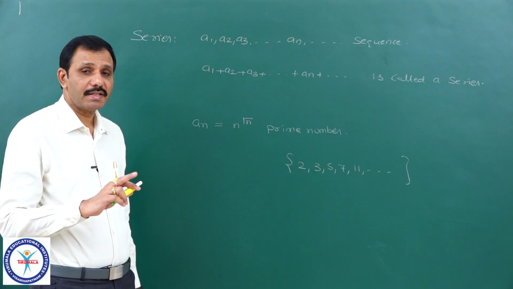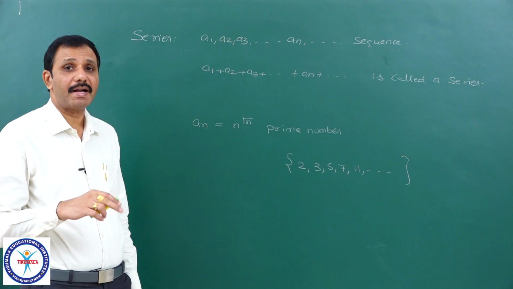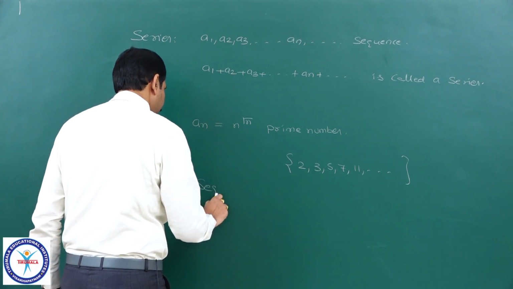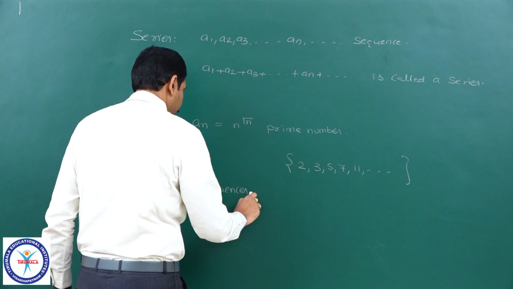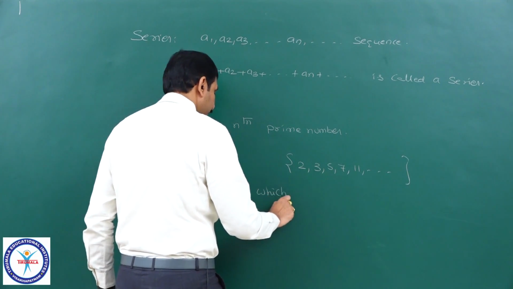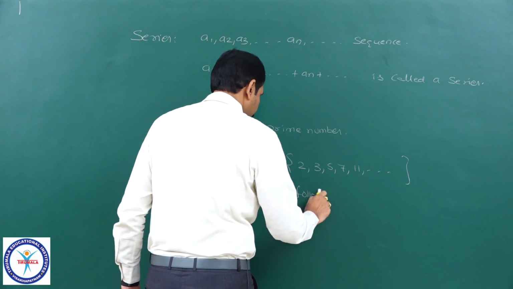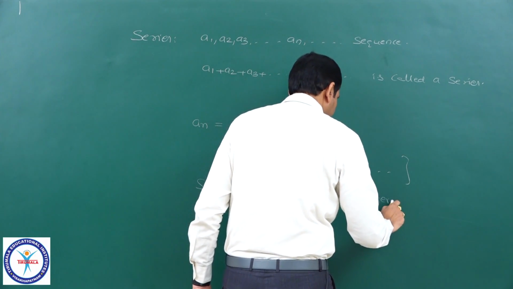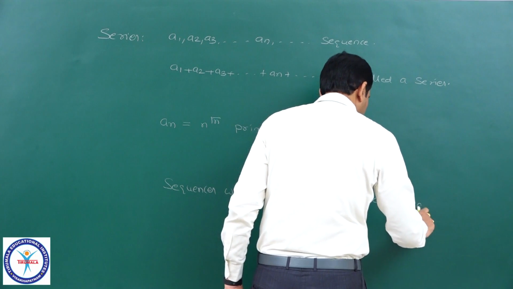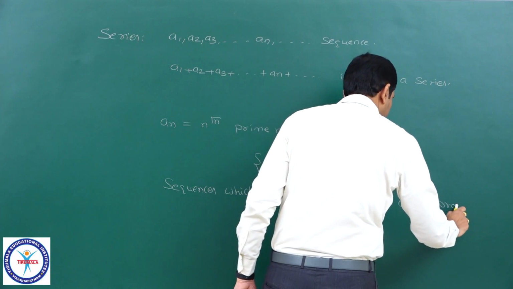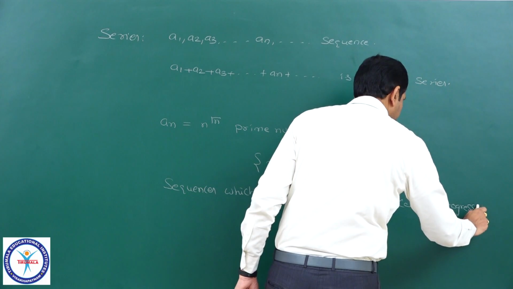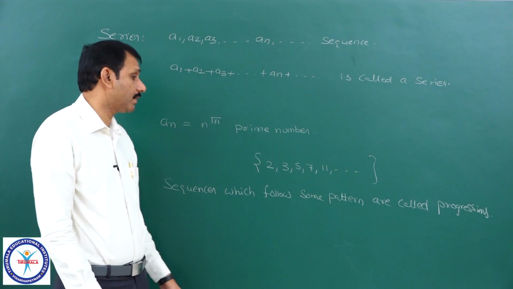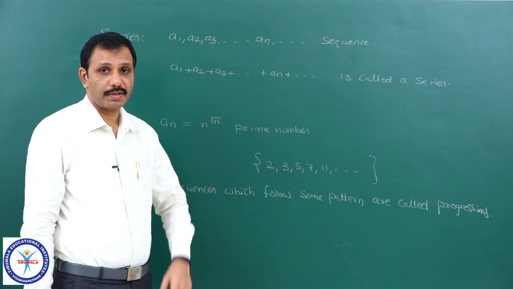Therefore, sequences which follow some patterns are called progressions.